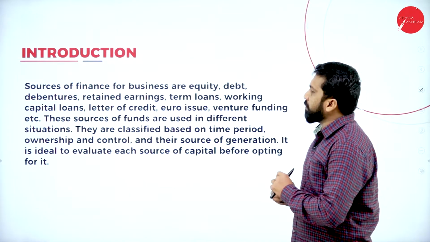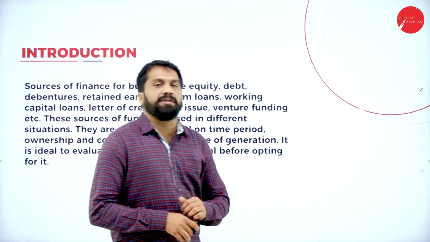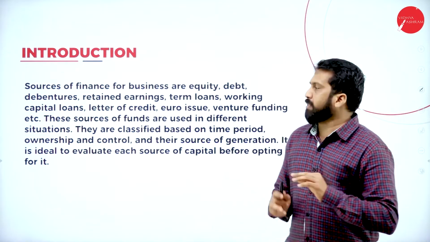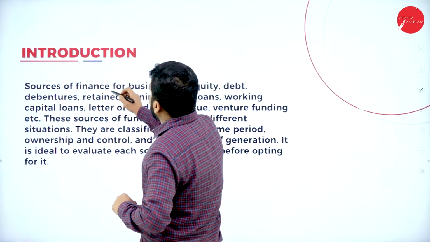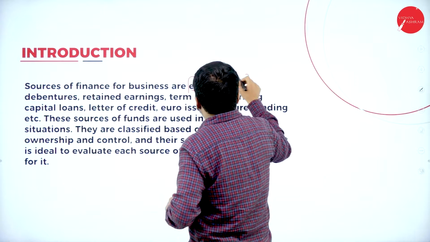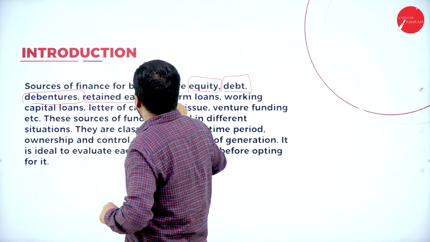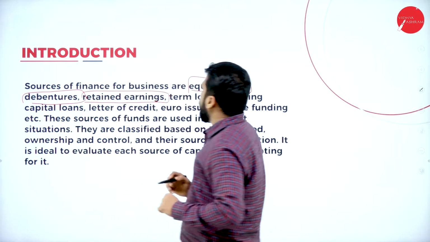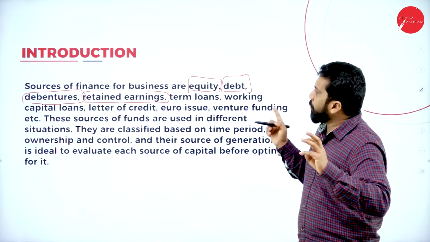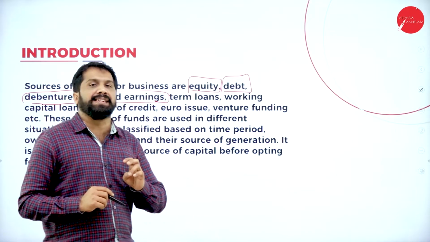Now, introduction. Before we go to sources of finance and types of finance, we'll understand what you mean by sources of finance. Sources of finance for business are equity, debt, debentures, retained earnings. Under sources of finance, we have equity, debt, debentures, retained earnings.